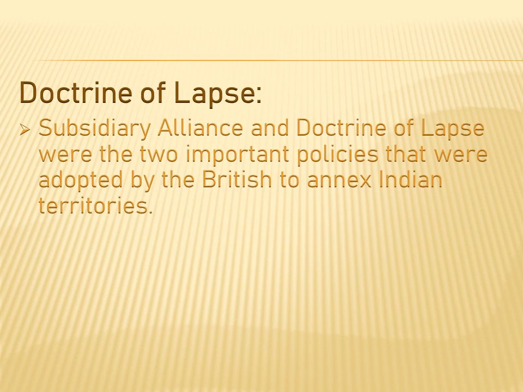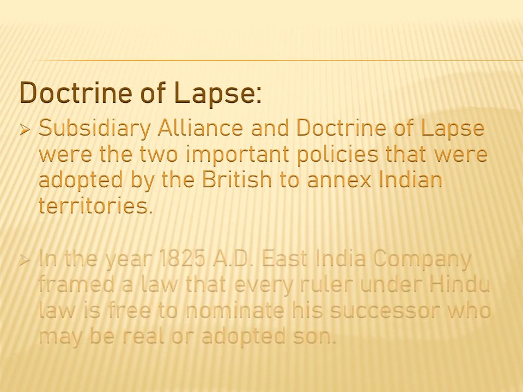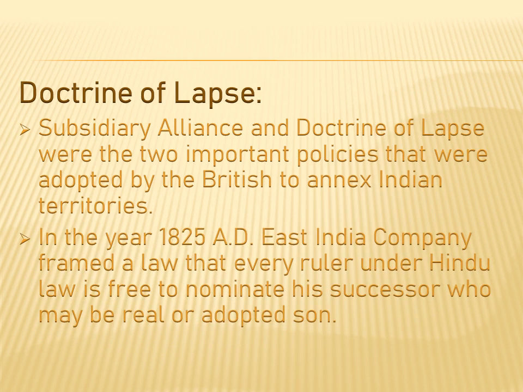Many policies were adopted by the British to annex Indian territories, but of all the policies, subsidiary alliance and doctrine of lapse were the two important ones. In the year 1825, the East India Company framed a law that every ruler under Hindu law is free to nominate his successor, who may be a real or adopted son. So even in case of not having a son, he can adopt a son and nominate him as his successor. This was the rule passed in 1825.